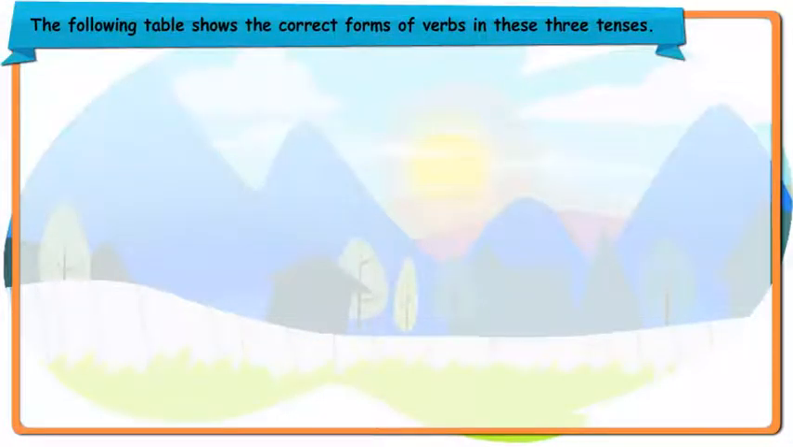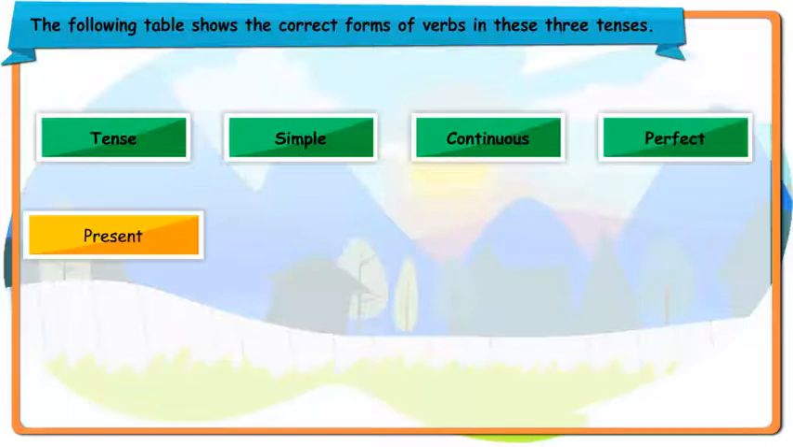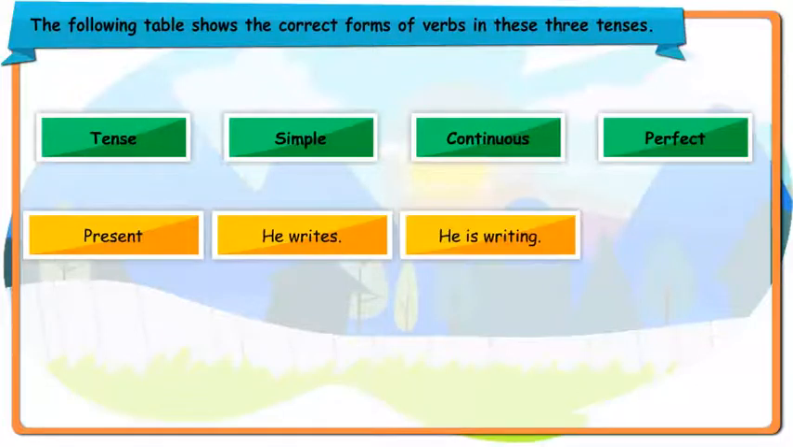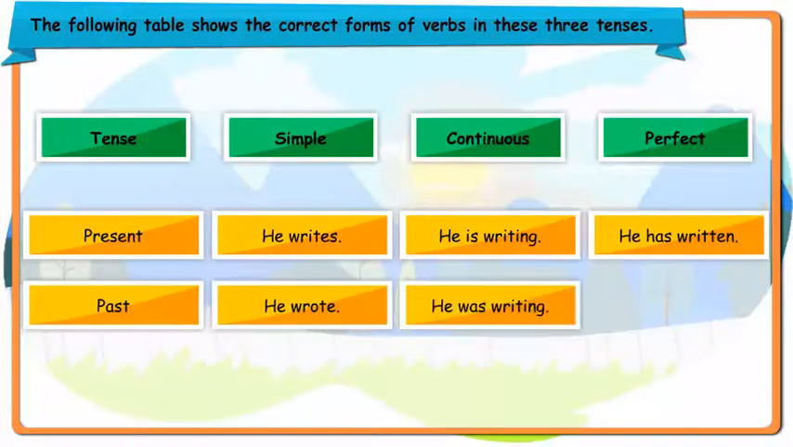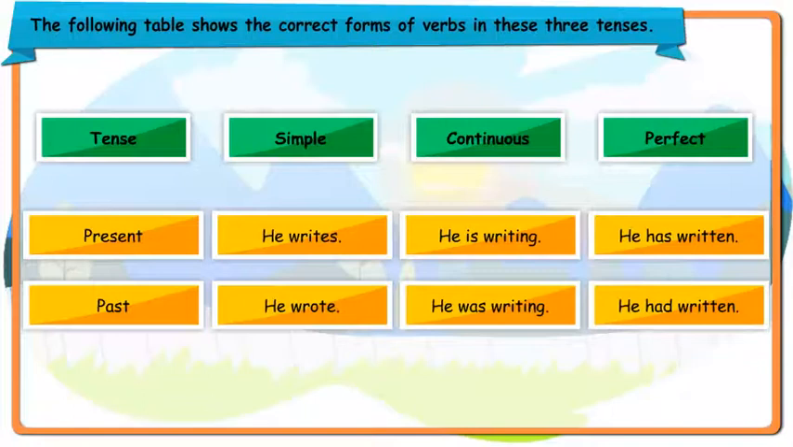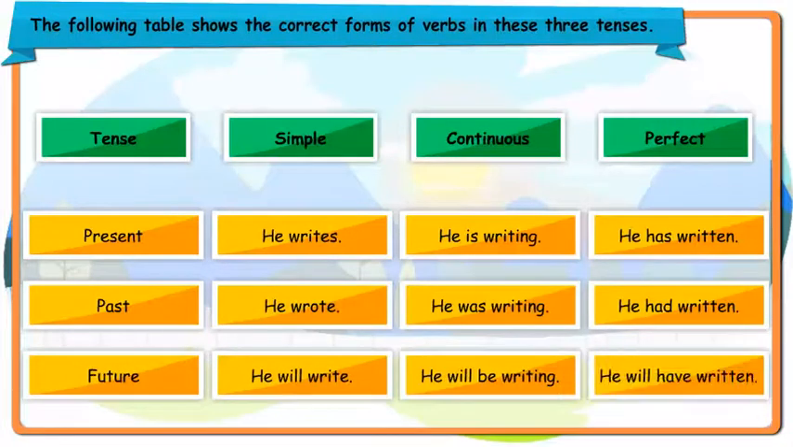The following table shows the correct forms of verbs in these three tenses: tense, simple, continuous, perfect. Present: he writes, he is writing, he has written. Past: he wrote, he was writing, he had written. Future: he will write, he will be writing, he will have written.